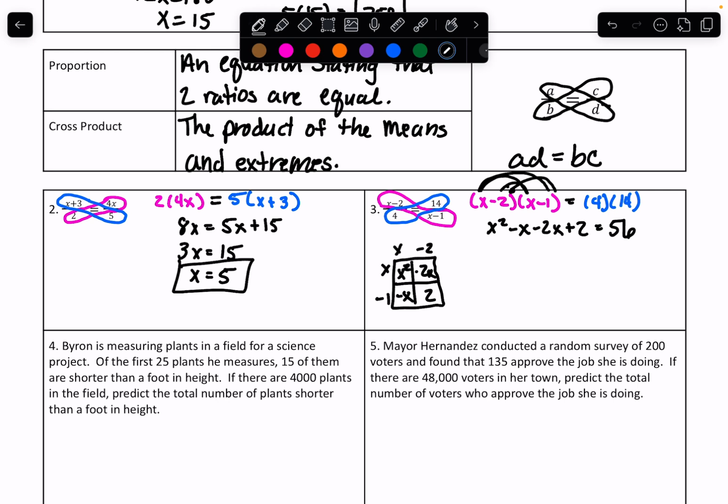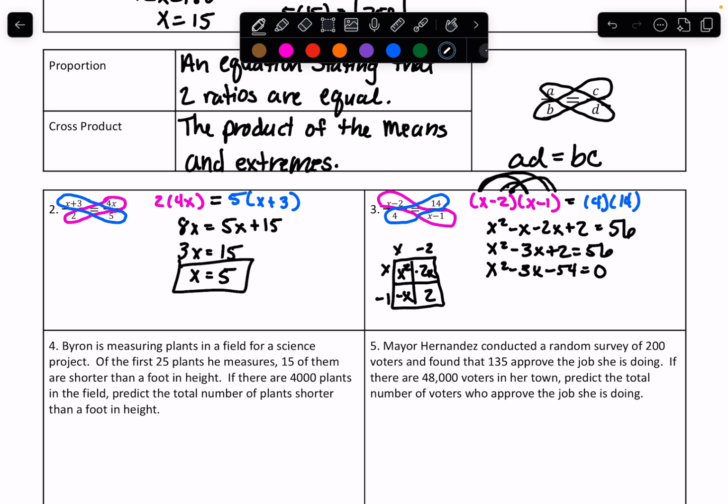All right, so we need to combine the middle parts. -x minus 2x is -3x. I need to move that 56 over. No, minus 54, sorry. Okay, now I can actually factor this because it has to equal 0.